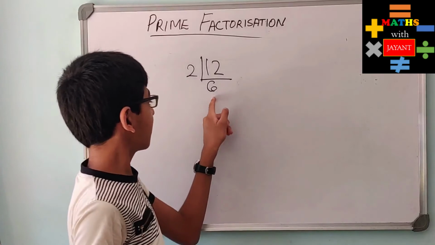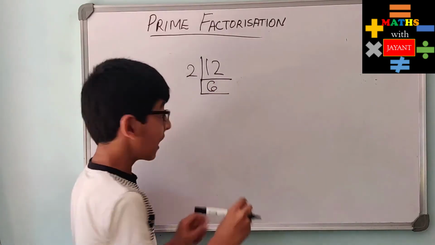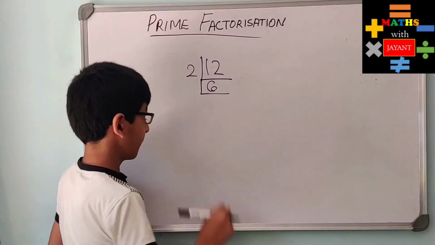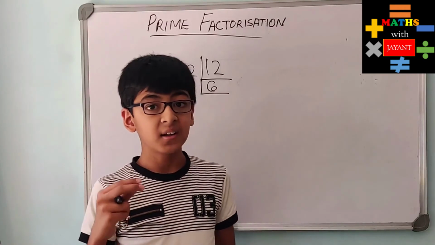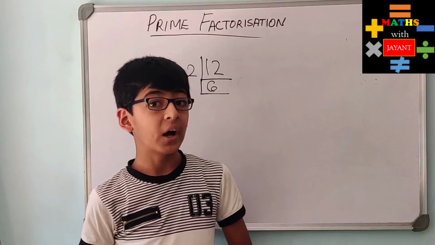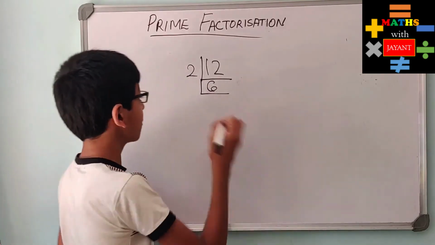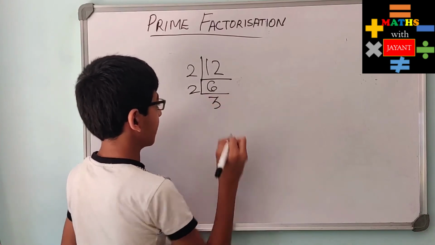Now again we have to make an L around it. We need to make L's like this till we get a 1. So now 6. Think of a prime number that divides it perfectly. It's again an even number, so it is divisible by 2. 6 divided by 2 is 3.